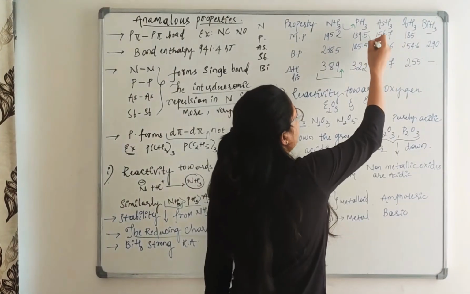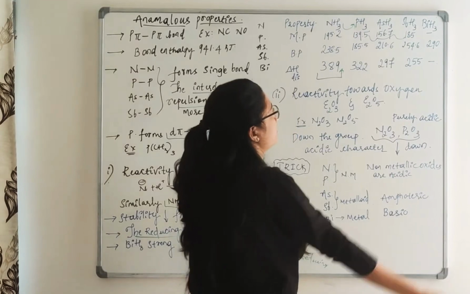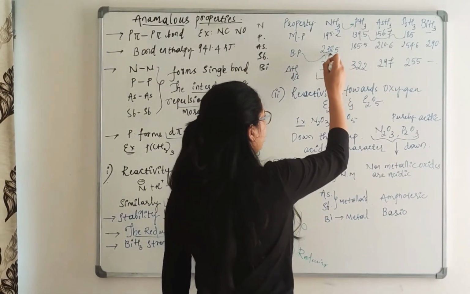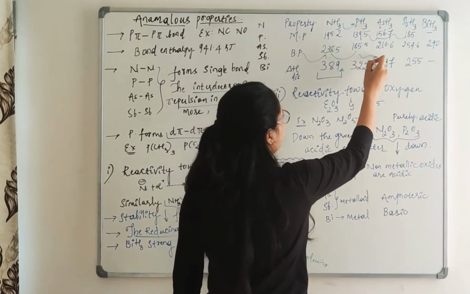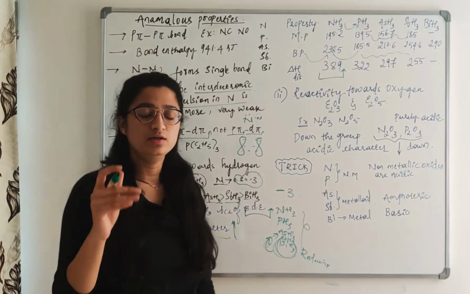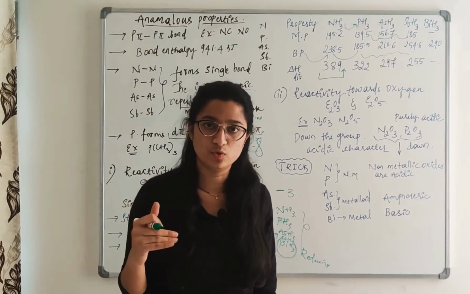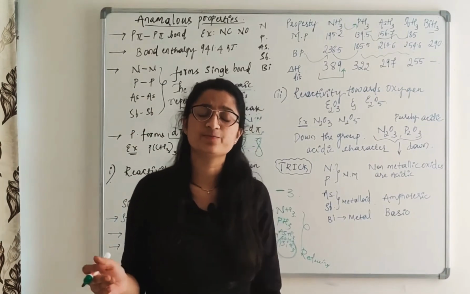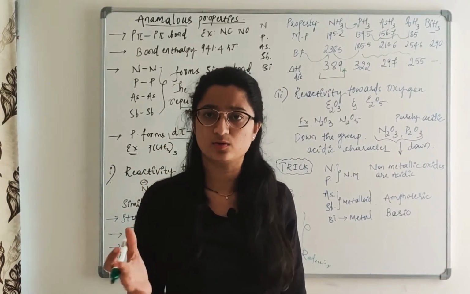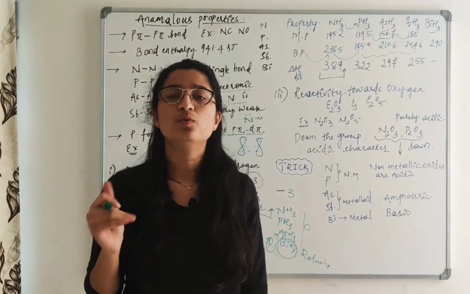Later it goes on increasing. The boiling point is the same: it decreases here and then increases. Down the group, the molecular mass increases, and as a result the boiling point will obviously increase. They are directly proportional to one another.